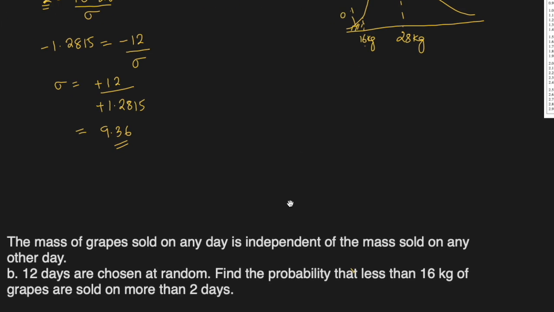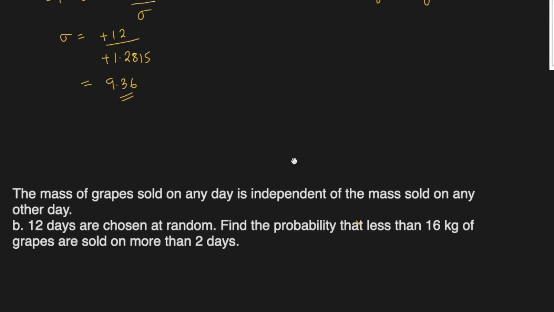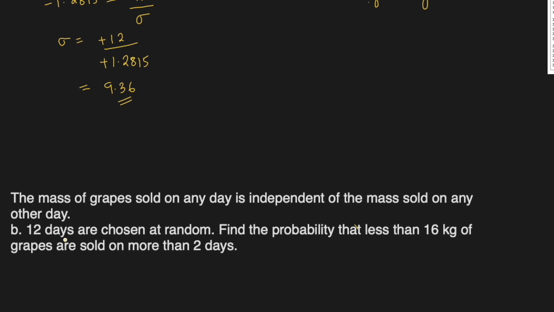Okay, let's go to the second part. The mass of grapes sold on any day is independent of the mass sold on any other day. 12 days are chosen at random, find the probability that less than 16 kg of grapes are sold on more than 2 days.